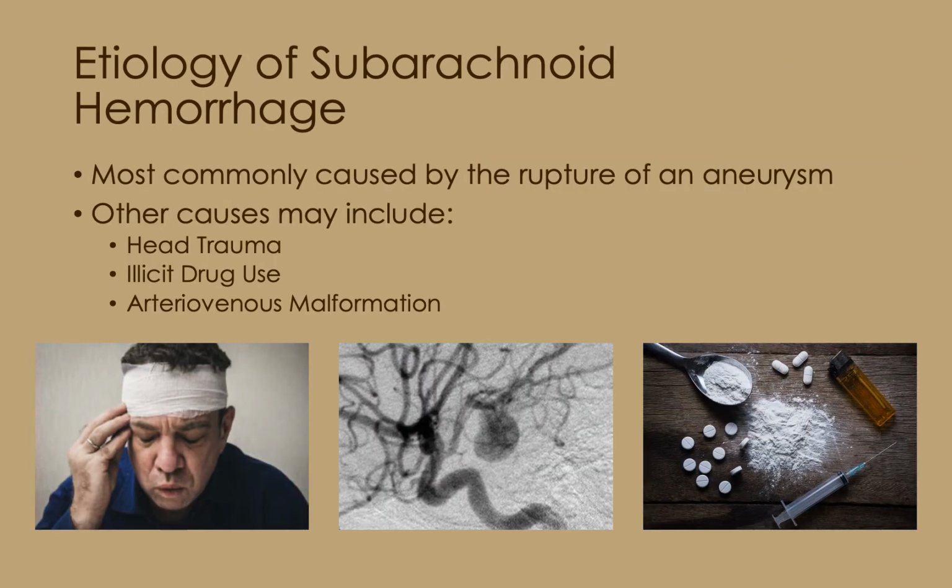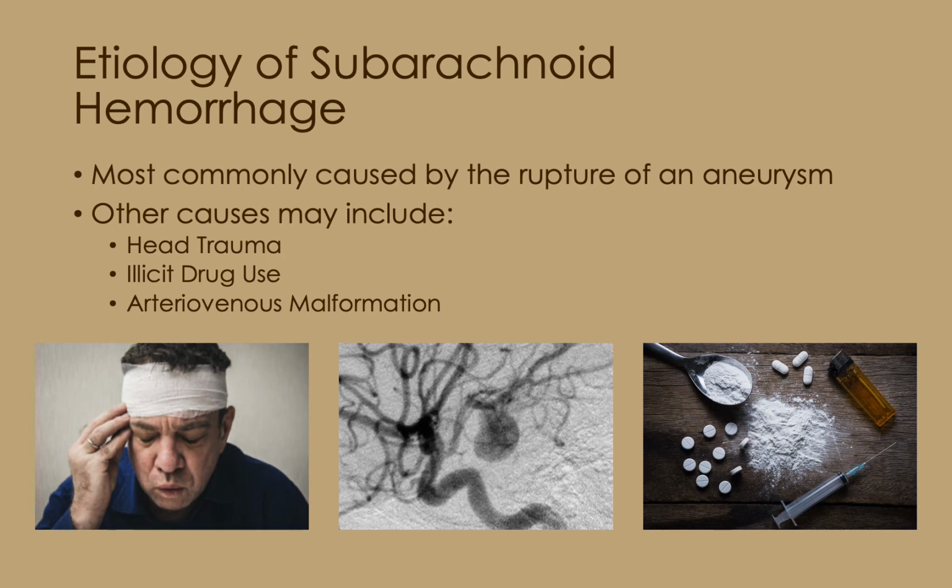Subarachnoid hemorrhage is most often caused by the rupture of a cerebral aneurysm. These aneurysms are named based on their shape and may be described as a berry aneurysm, saccular aneurysm, or fusiform aneurysm. Approximately 25% of people who suffer from a hemorrhagic stroke, which is attributed to a ruptured aneurysm, die, while 50% of survivors are faced with persistent neurological deficits.